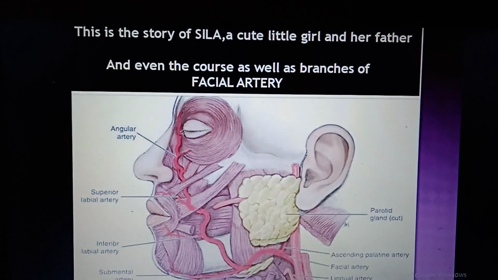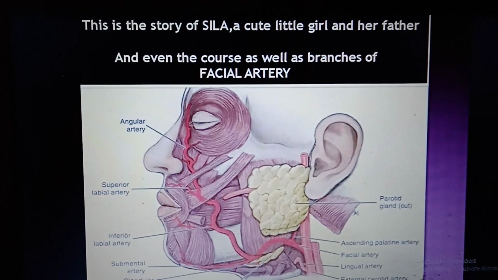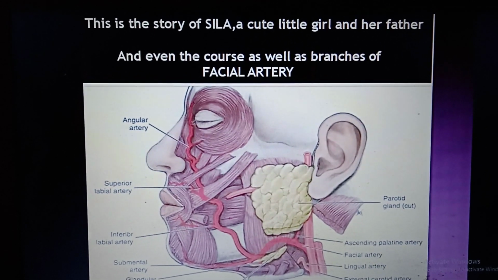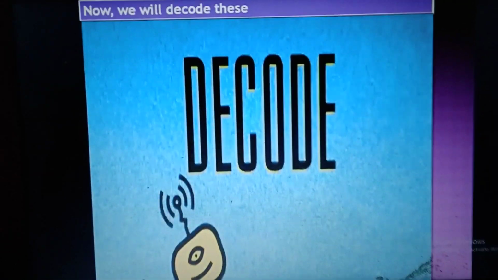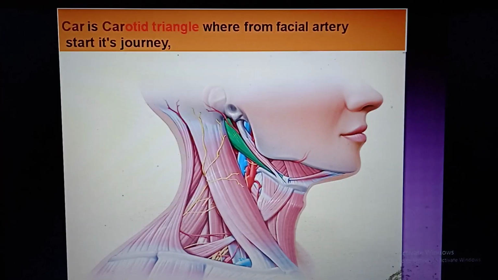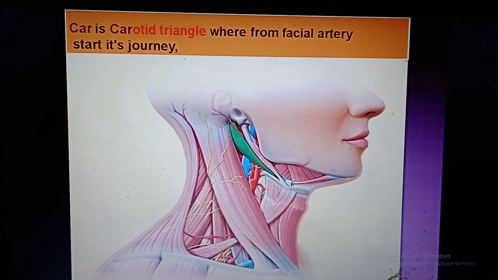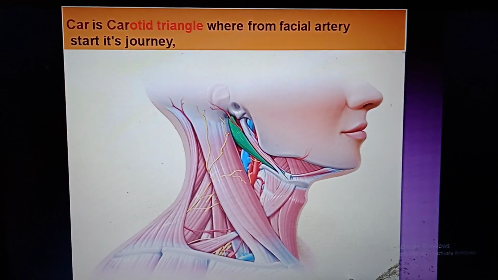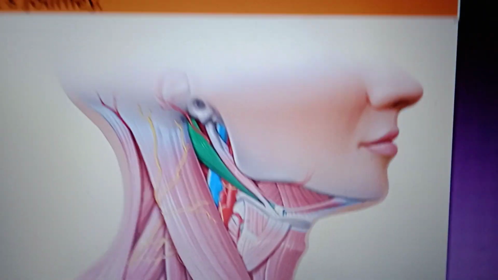This is the story of Sila, a cute little girl, and her father. And even this is the course as well as the branches of the facial artery. Now we will decode this. Car is nothing but the carotid triangle, from where the facial artery starts its journey.